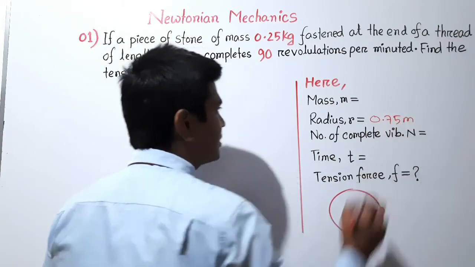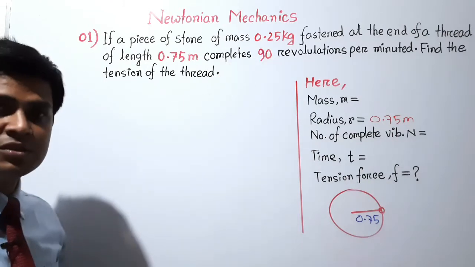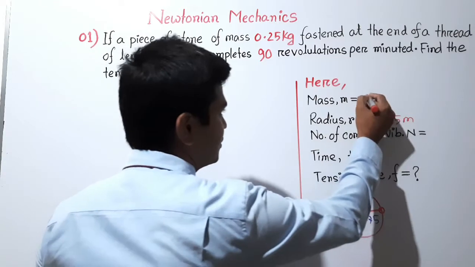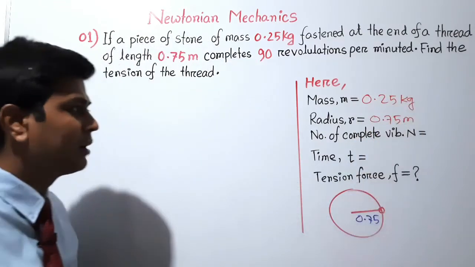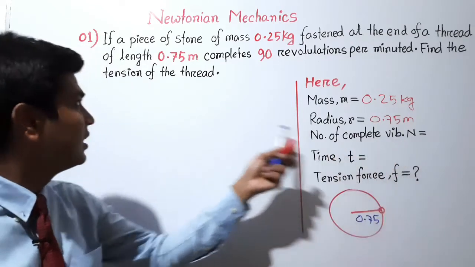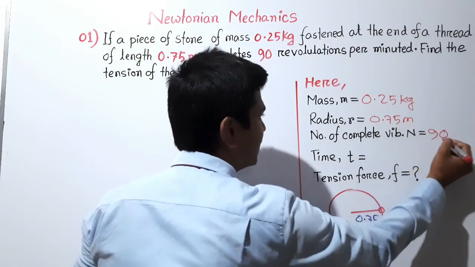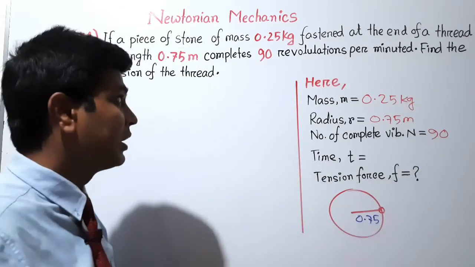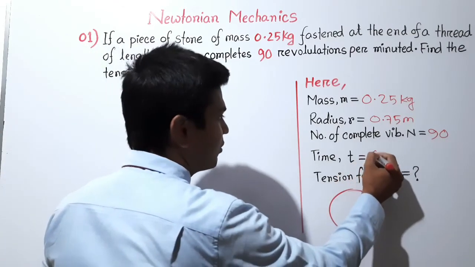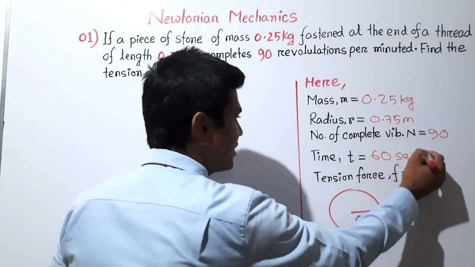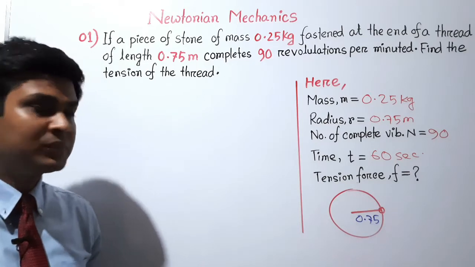0.75 meter, and mass of the stone is given 0.25 kg, and the number of complete vibration represented by n, whose value is given here 90. For 90 revolutions it takes 1 minute, and we know 1 minute equals 60 seconds, and we have to calculate the tension force. So we can write tension force F equals what?